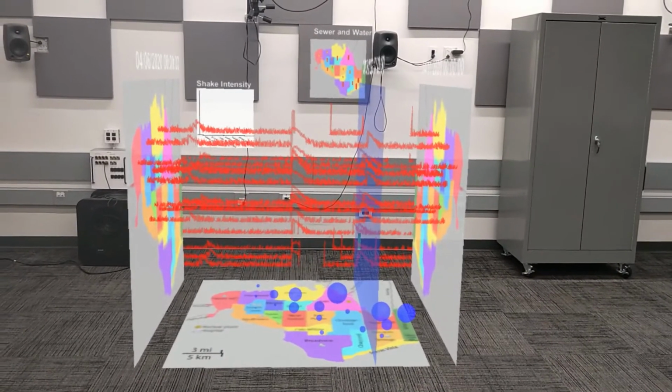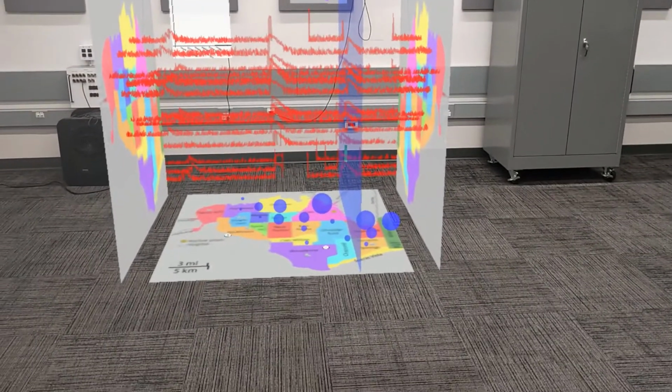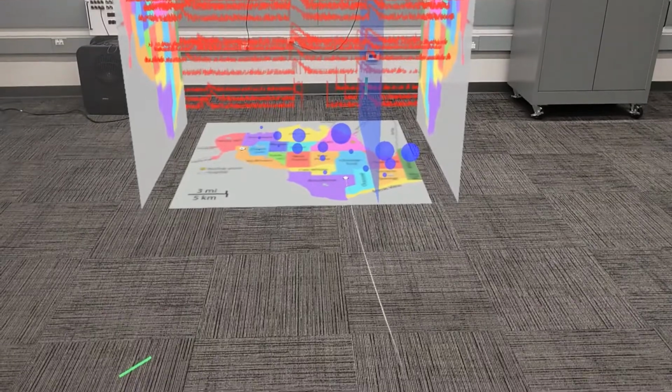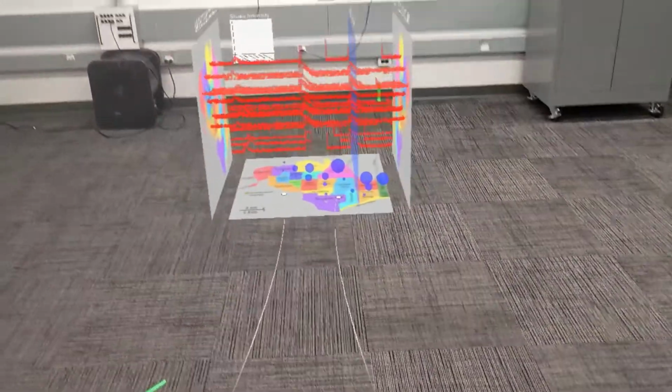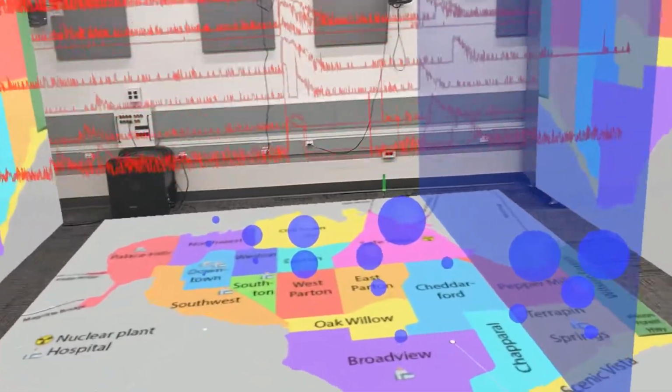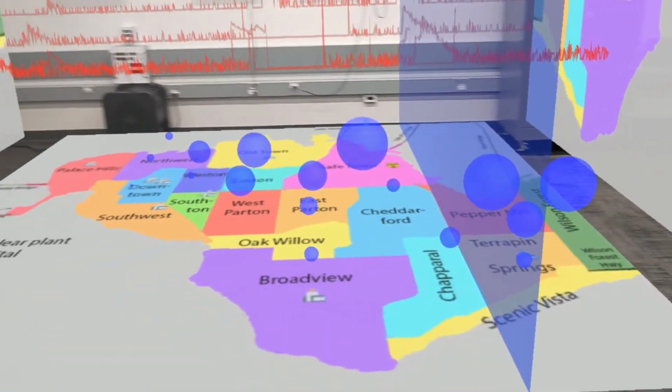We can scale the entire visualization to a smaller size and also make it the size of the room to focus on the details. At larger scales, when the entire plot is not in the field of view, sound spatialization plays an important role by attracting the attention of the user towards the critical region.